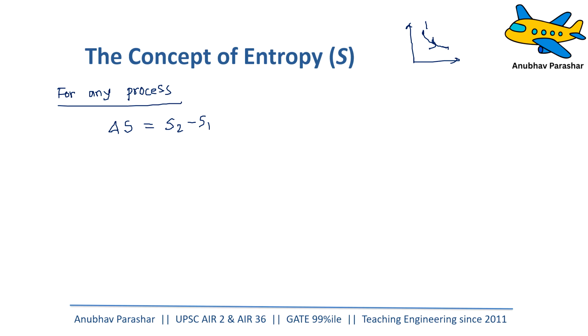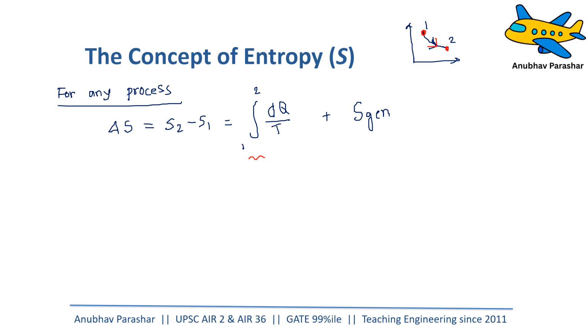So I can say that the total change in entropy, delta S, that is S2 minus S1, can be given as the integration of dq by T from 1 to 2 plus entropy generation. Then the scientists started asking Clausius, what do you mean by this? Can you explain it even more? He said, whenever this process is taking place, whenever the system is moving from 1 to 2, entropy changes because of two things.